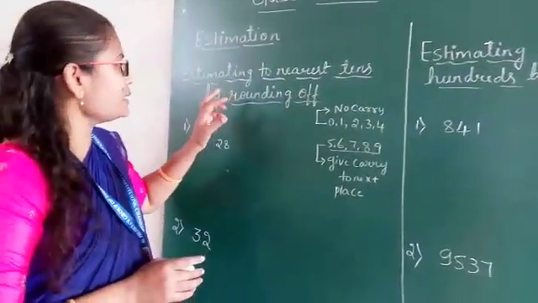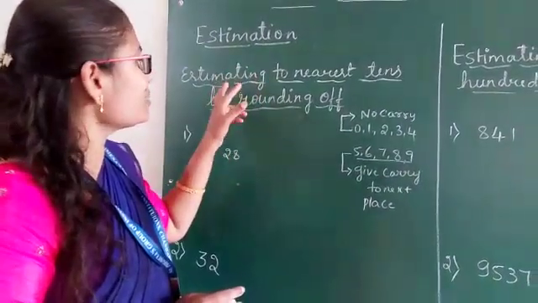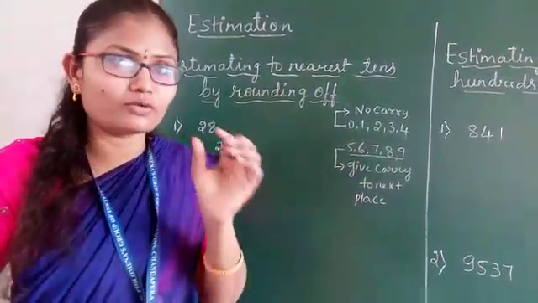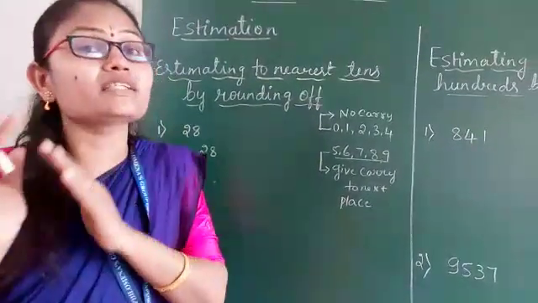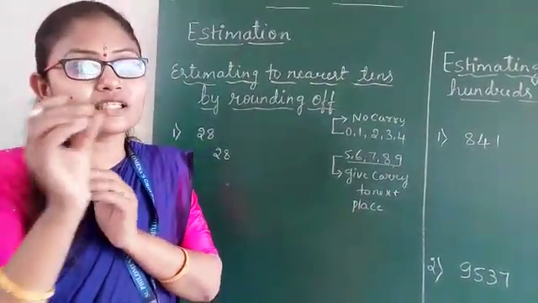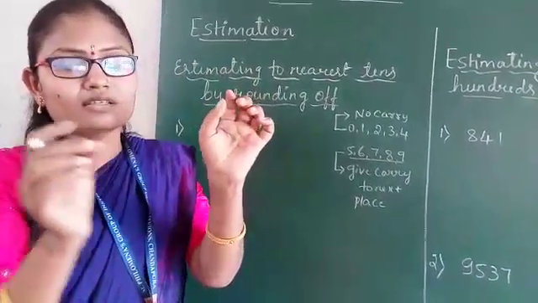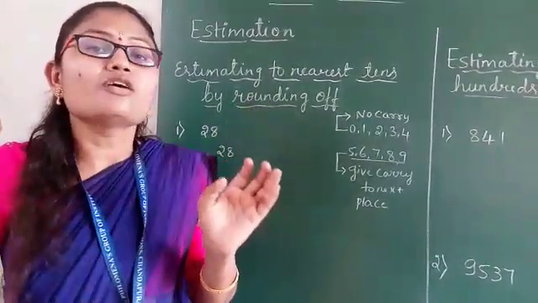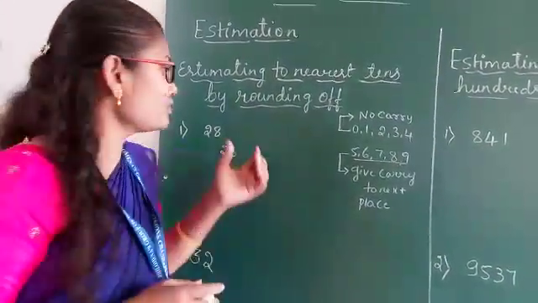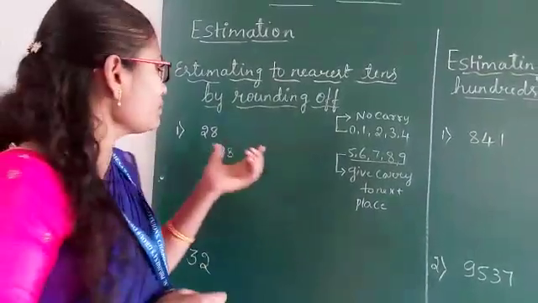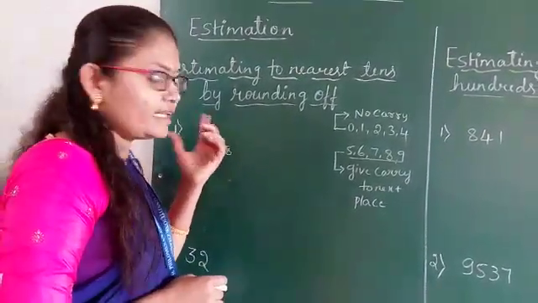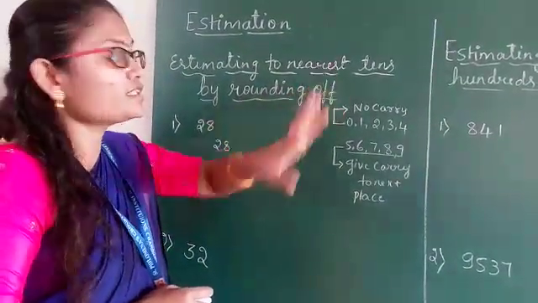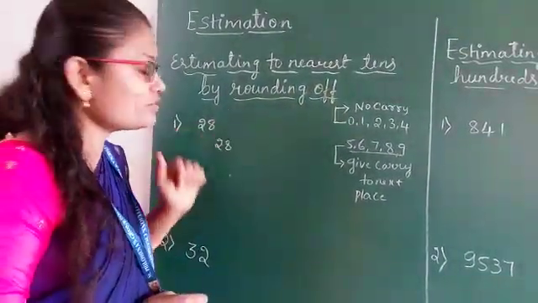First we are going to learn about estimating to the nearest tens by rounding off. We are going to estimate the given number to the nearest tens. Tens means 10, 20, 30, 40, 50, 60, 70, 80, 90, 100. For these tens places we are going to estimate the given numbers. For example, the first number I have taken here is 28. We have to estimate this number to the nearest tens place.